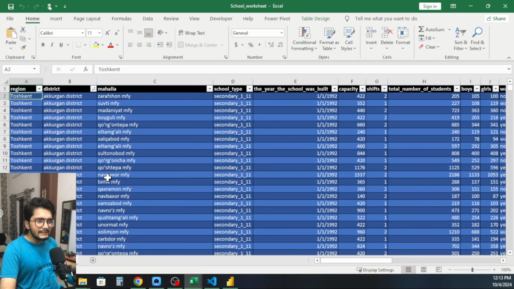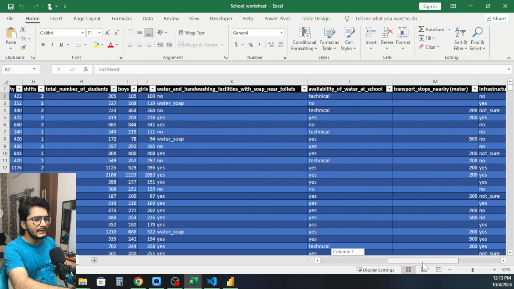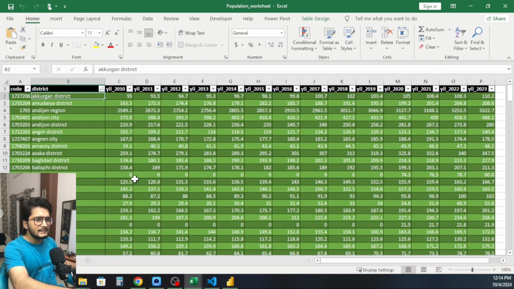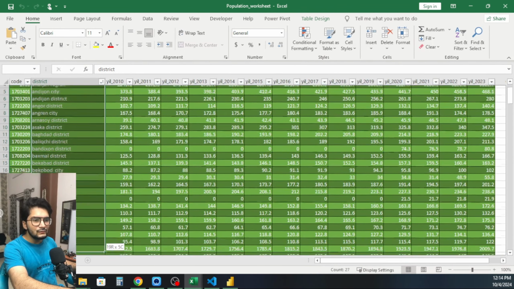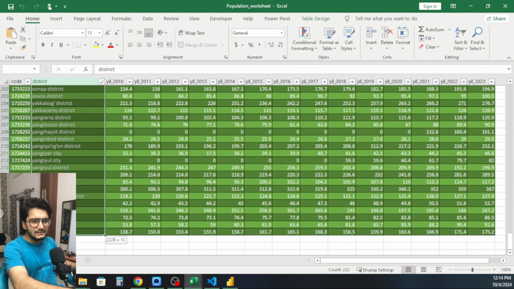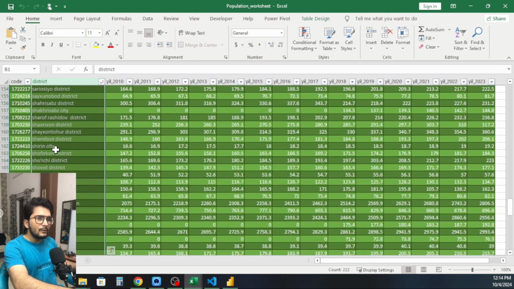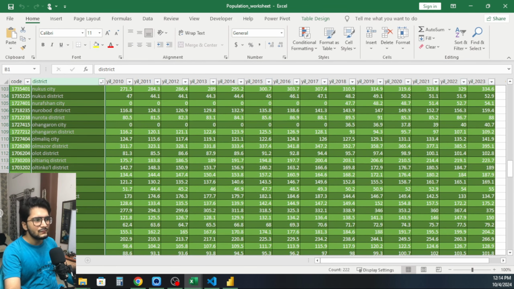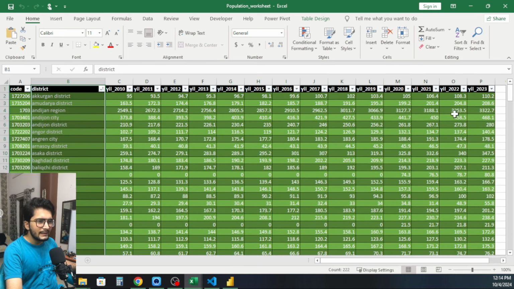So I cleaned this data set in Excel only. I used Power Query to perform the data cleaning and transformation. So this was the cleaned data set that we came up with using Power Query. Then there is the population, and in this district column, these were the common values that we were having in these two tables. I had to give a lot of time to this column, because I had to match each and every name with the other name, because the spelling mistakes were there. So I used some Excel queries to perform that. I used some Excel formulas as well, but finally we were able to do that.